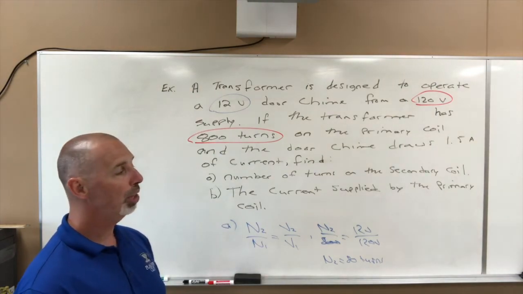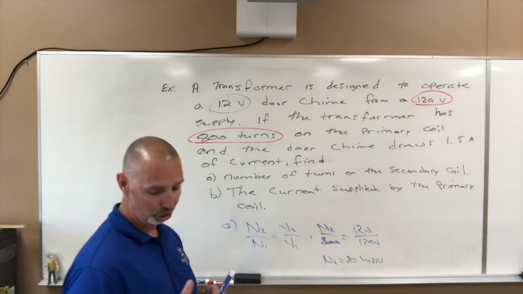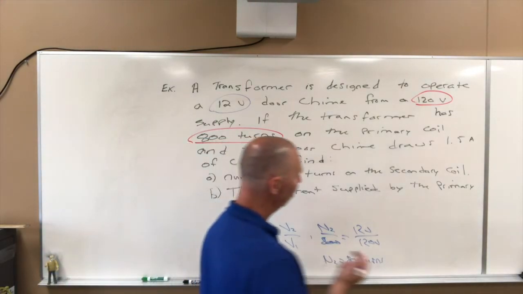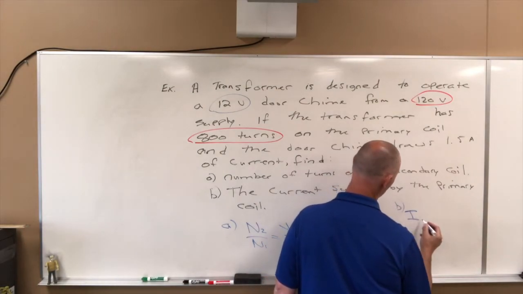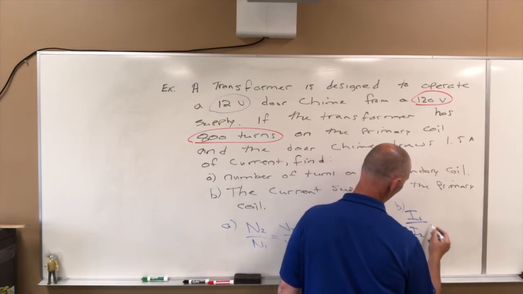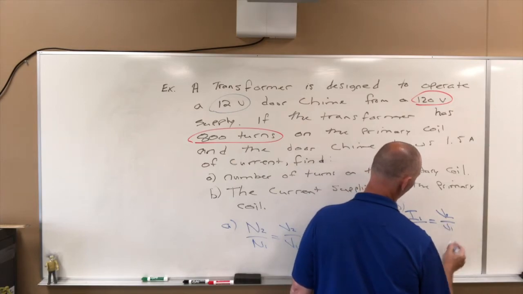All right, to do part B, we do the same calculation, except now we're using potential difference and current. The formula that I would use for part B would be I1 over I2 equals V2 over V1.